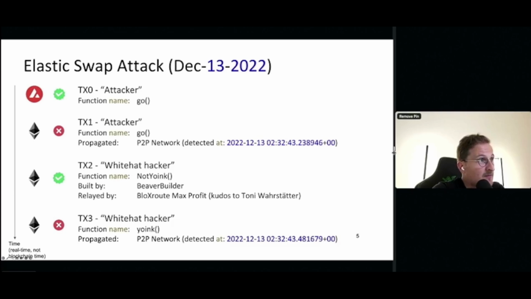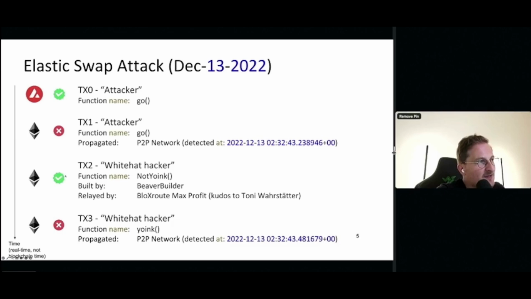Then, a few minutes after, we observed with our spy node, we have a spy node on the peer-to-peer network, we get accurate timing information of when we see transactions. Then we saw another transaction that also calls the go function, and it propagated on the network, right? However, later this transaction was actually not mined successfully. It reverted. And there are two other transactions that came about, TX2 and TX3.